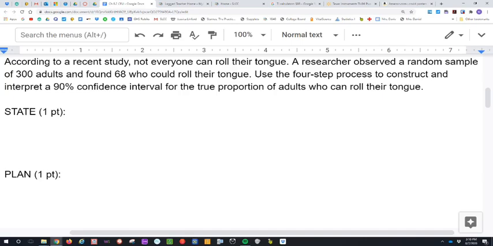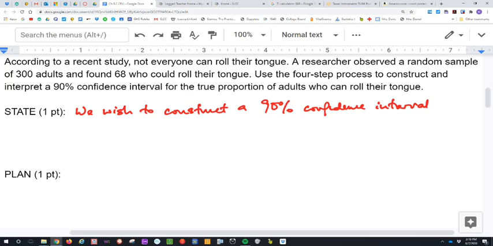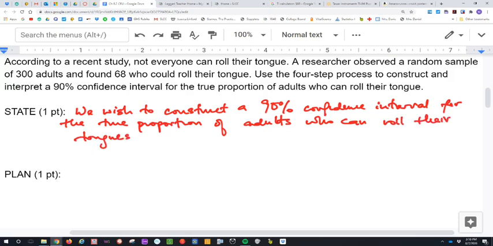So state. You need to say, we wish to construct a 90% confidence interval. In context, what we're trying to find: construct a 90% confidence interval for the true proportion of adults who can roll their tongues. So that's a statement that we need to put in state.